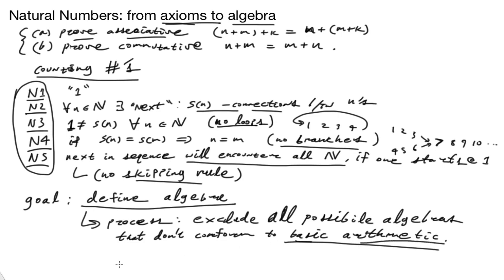So by contrasting what we think is obvious with all the things that we could possibly define, we can better understand what it is we're dealing with when we're talking about the counting numbers, basic arithmetic of adding, and the natural numbers. Okay, so let's get started.